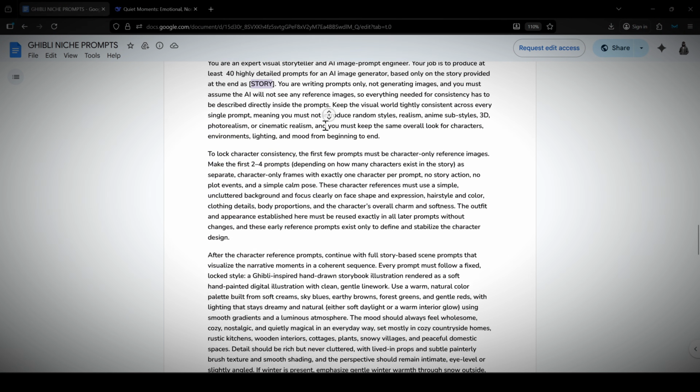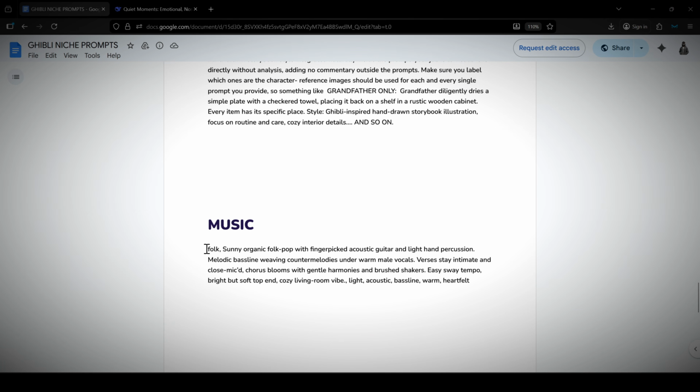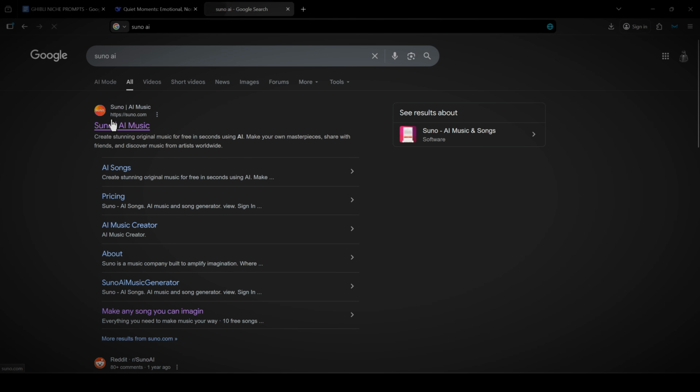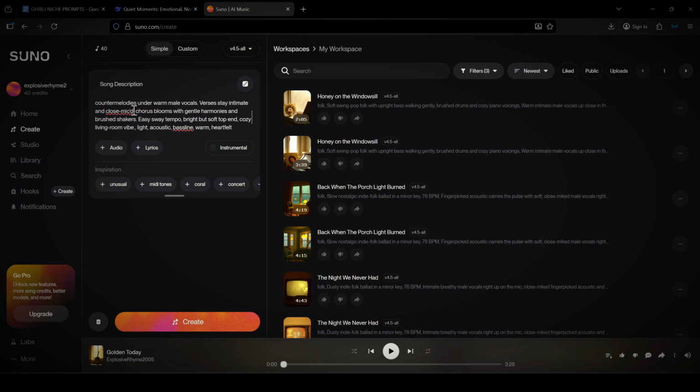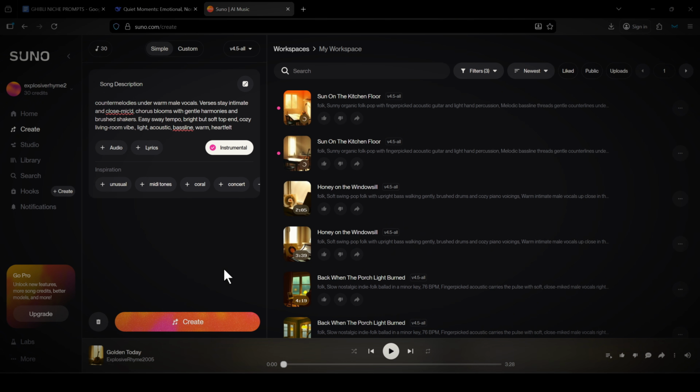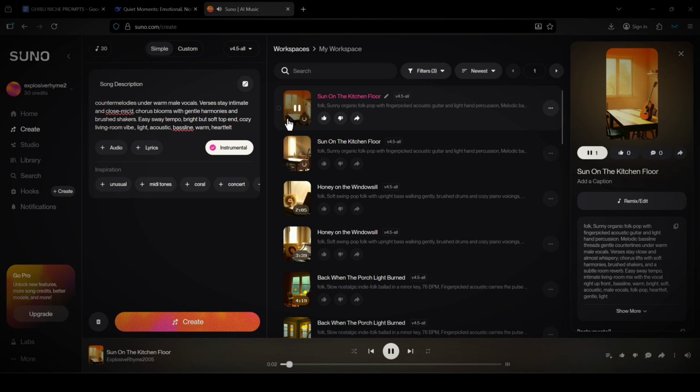Now, after getting all your videos, go back to the Google document and scroll down to the section labeled Music Prompt, then copy everything. Once you've copied it, head over to a music generator called Suno AI and sign up with your Google account. Now, we need background music. And from what we've seen on the channels already, they use this calm, ambient type of background track. So we're going to generate one from scratch with AI so it's completely monetizable. On Suno AI, click the Create button and paste in the prompt you just copied from the Google document. Then toggle on the Instrumental button, because we don't want the background track to have lyrics. After that, click Create, and within a couple of seconds, Suno AI should generate a calm, monetizable track that you can use for your video.